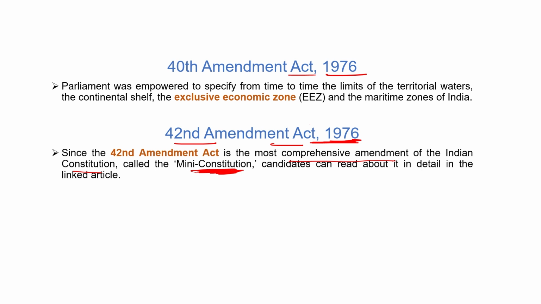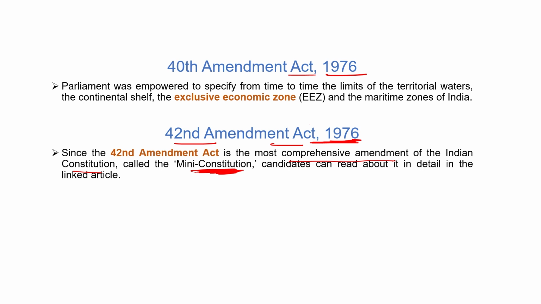Also, 10 fundamental duties were added under Article 51A in the constitution. Some changes were done regarding the Parliament. In this amendment, the president was made bound by the advice of the cabinet. Also it allowed the center to deploy central forces in a state to deal with conflict situations of law and order. Before this, the center could not deploy central forces into the state. After this amendment, the center got the power to deploy central forces into states.